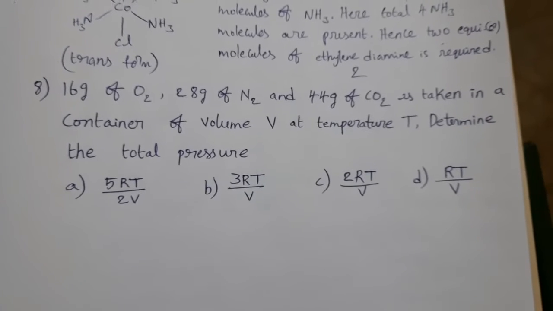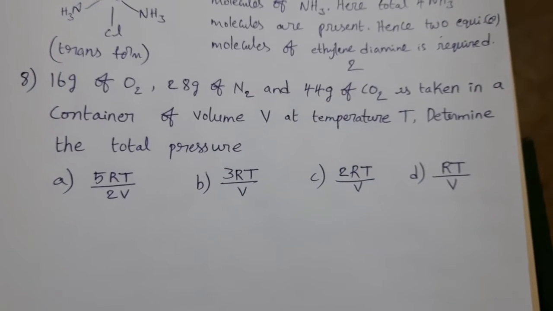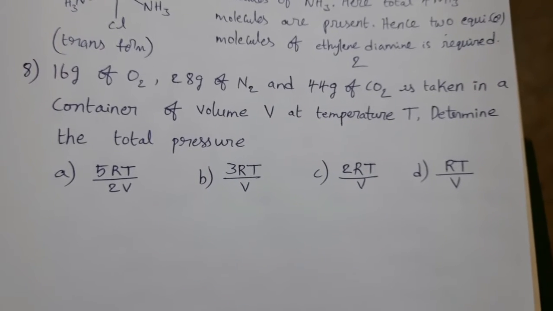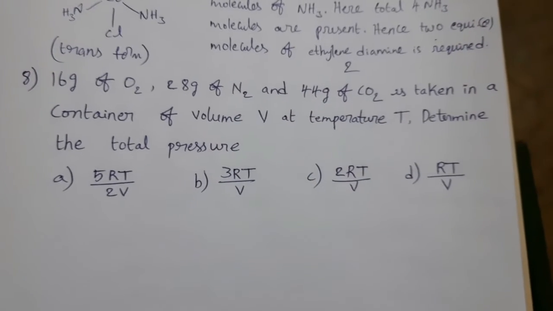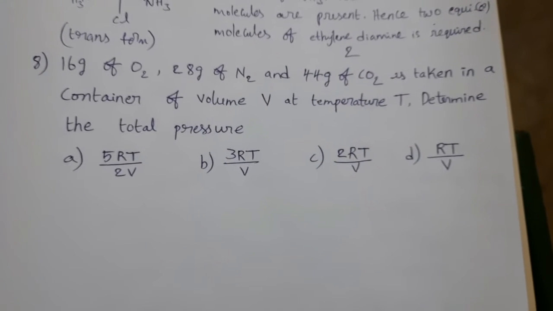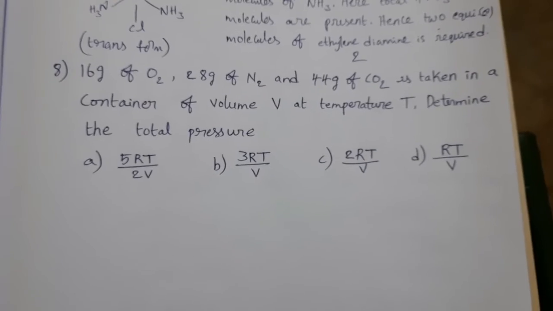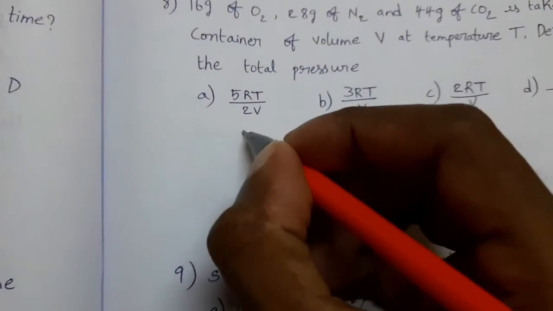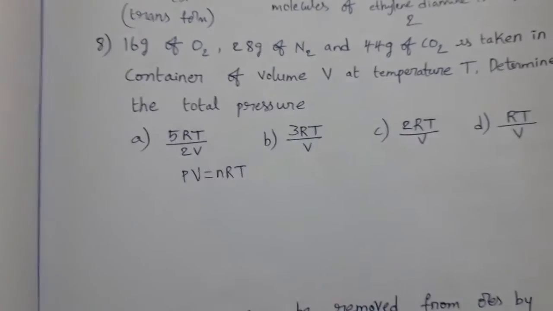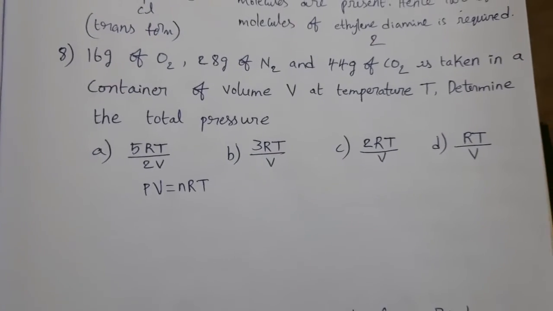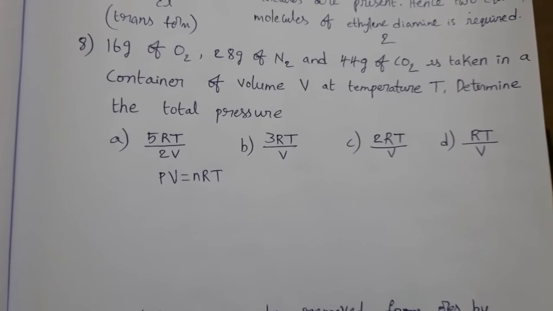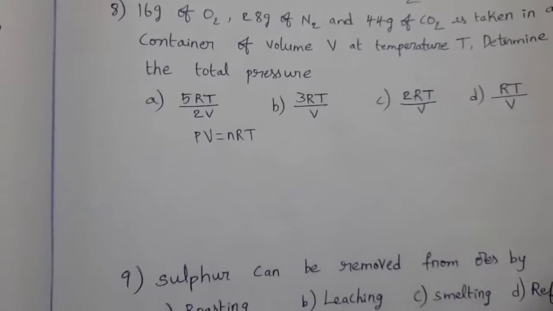Next, 16 grams of O2, 28 grams of N2, 44 grams of CO2 is taken in a container of volume V at a temperature T. Determine the total pressure. It is related to ideal gas equation. What is ideal gas equation? PV equal to nRT. But in the given mixture, different types of gases are there: O2, N2, CO2. So we have to find out number of moles for each gas.